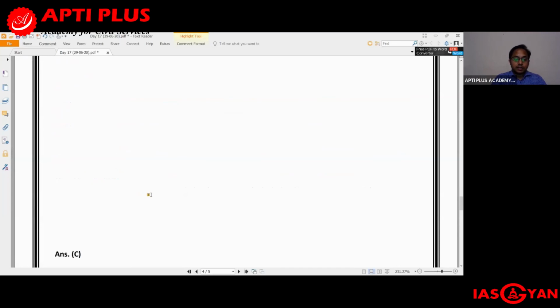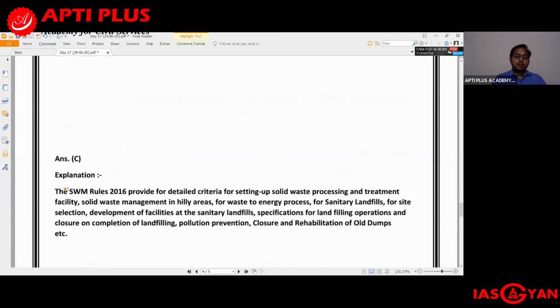Okay, so let us look at the answer. The answer is C, and we get to see that the Solid Waste Management Rules 2016 provides for detailed criteria for setting up solid waste processing and treatment facility, solid waste management in hilly areas, for waste to energy process, for sanitary landfills, for site selection, development of facilities at the sanitary landfills, specifications for landfilling operations, and closure on completion of landfilling, pollution prevention, closure and rehabilitation of old dumps. So all of these have been provided under the solid waste management rules of 2016.